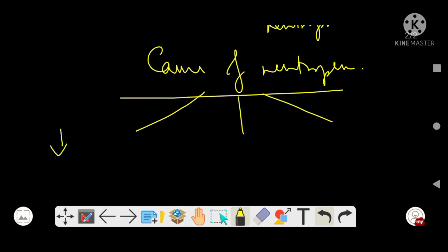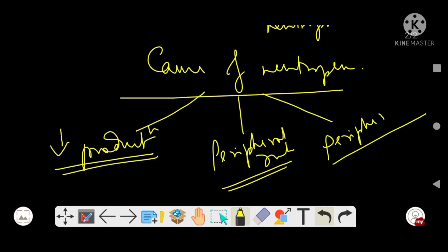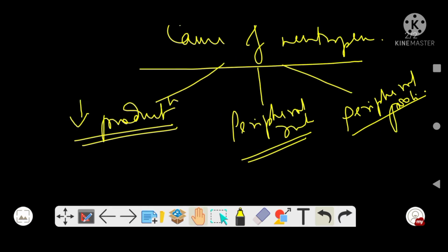One is decreased production of neutrophils, then peripheral destruction, and peripheral pooling of neutrophils. All these come under causes of neutropenia, and now we will see these causes one by one.